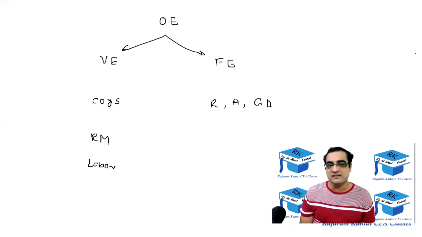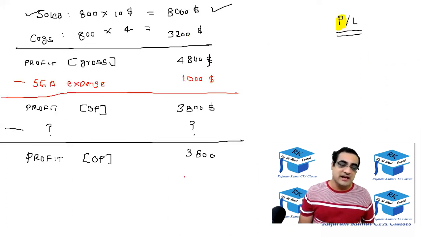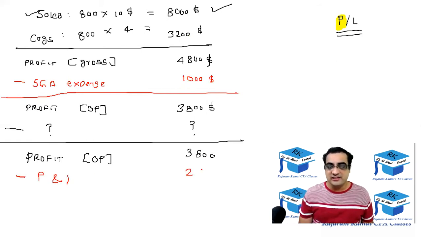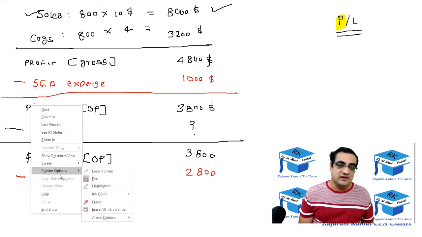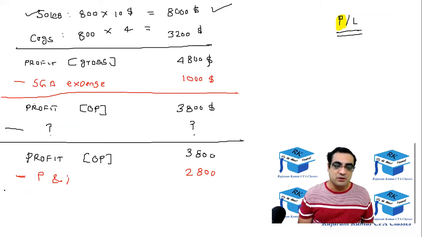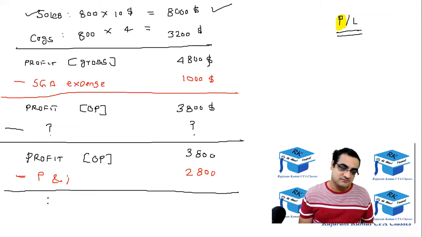So I'll go back to the income statement. I'm going to write minus principal and interest, which comes to 2,800. Okay, and then we get a figure of profit, which is called profit before tax, which would be 3,800 minus 2,800, that becomes 1,000.